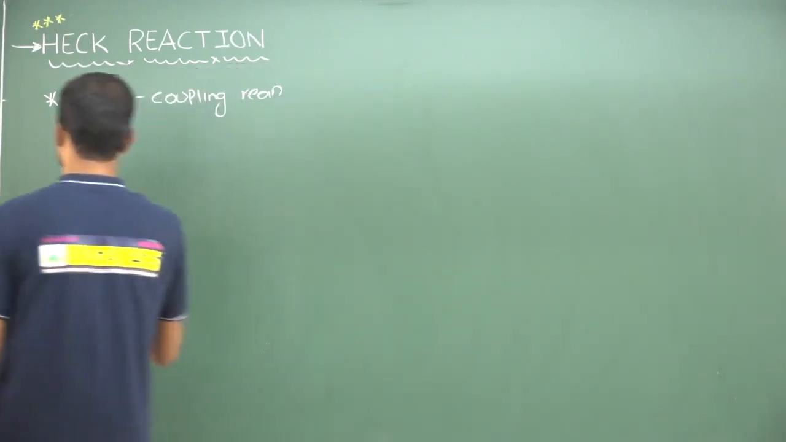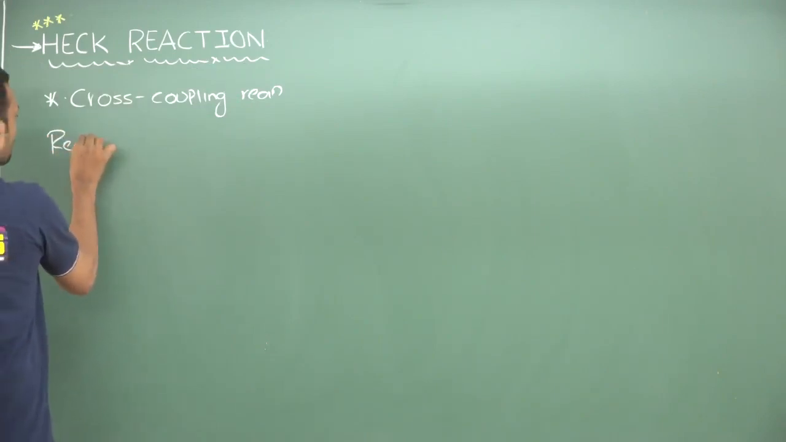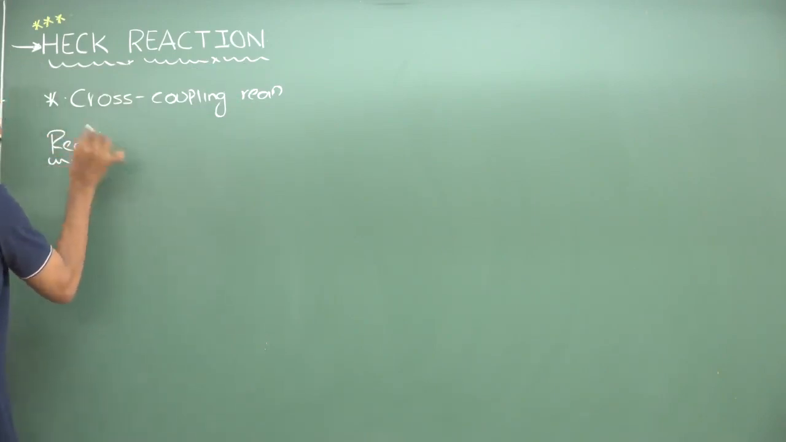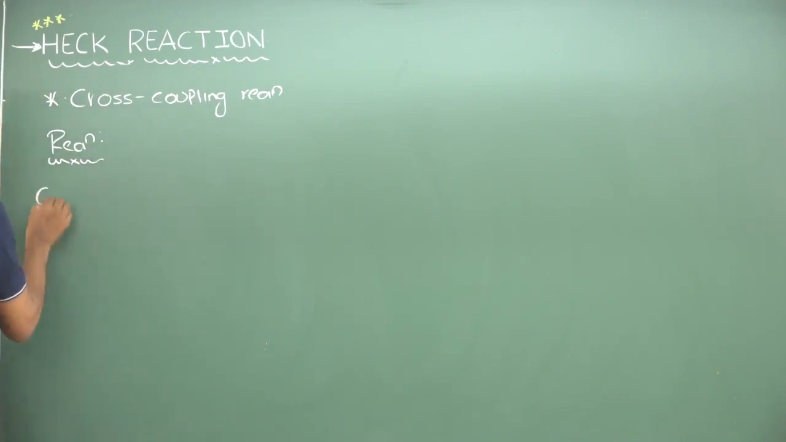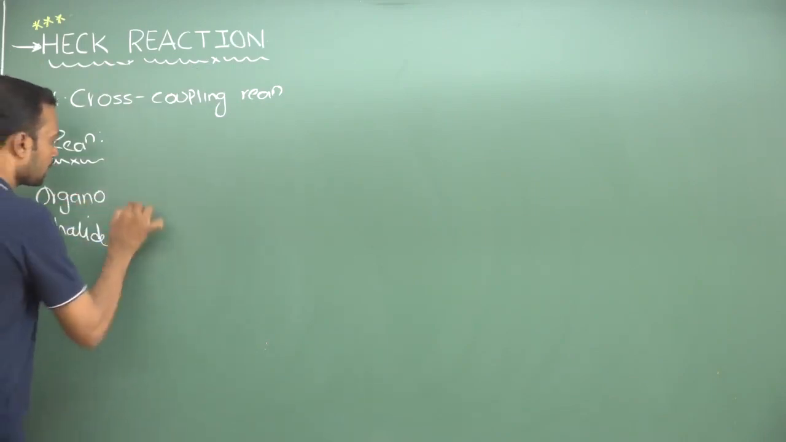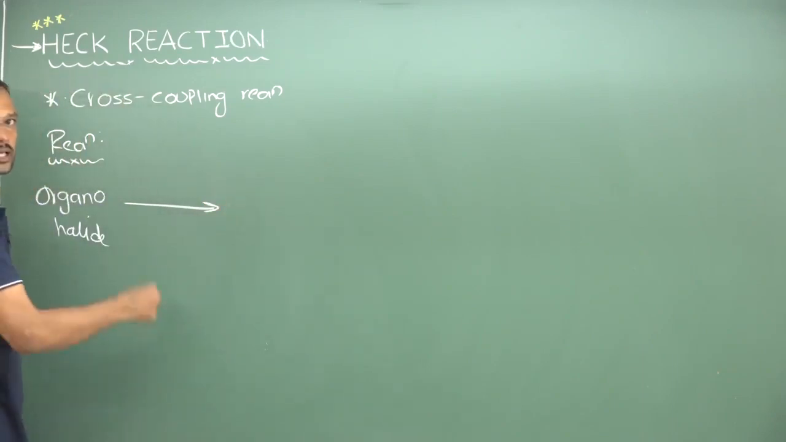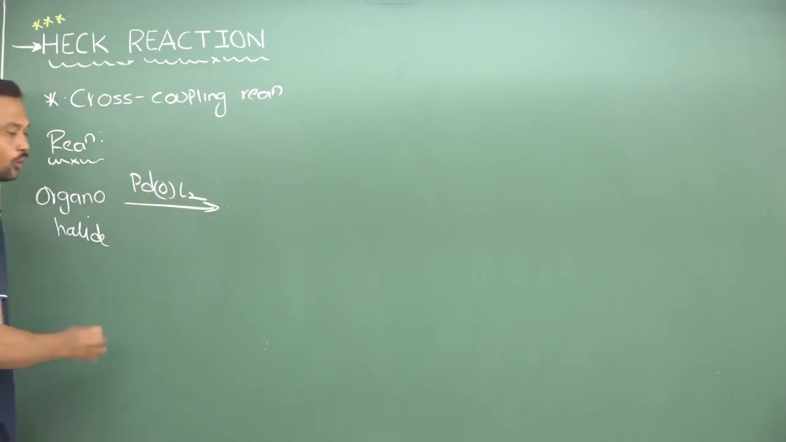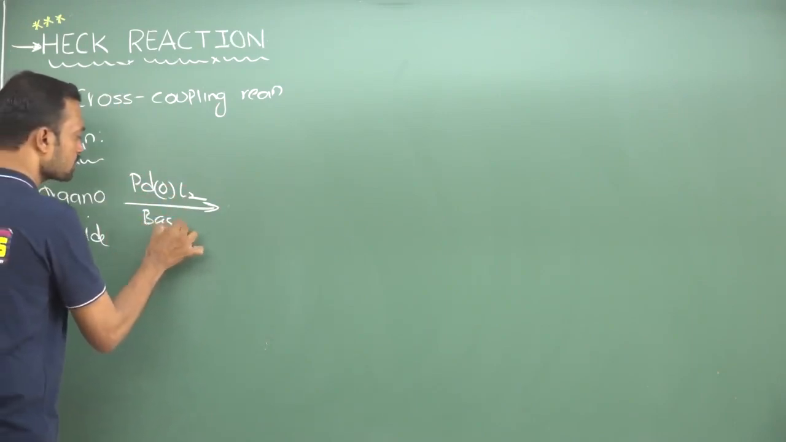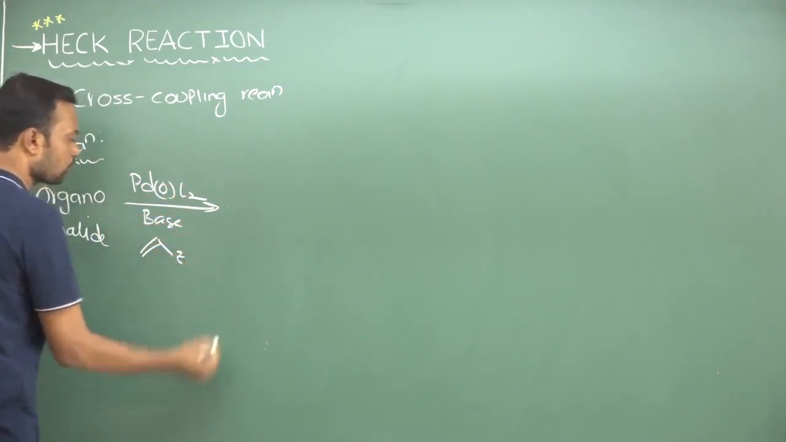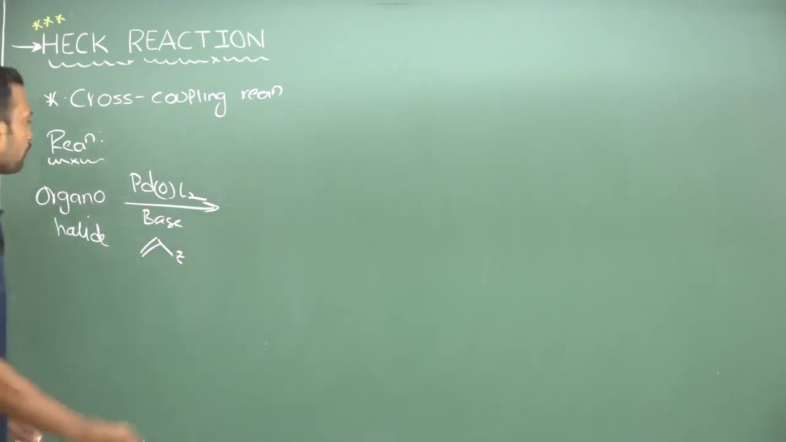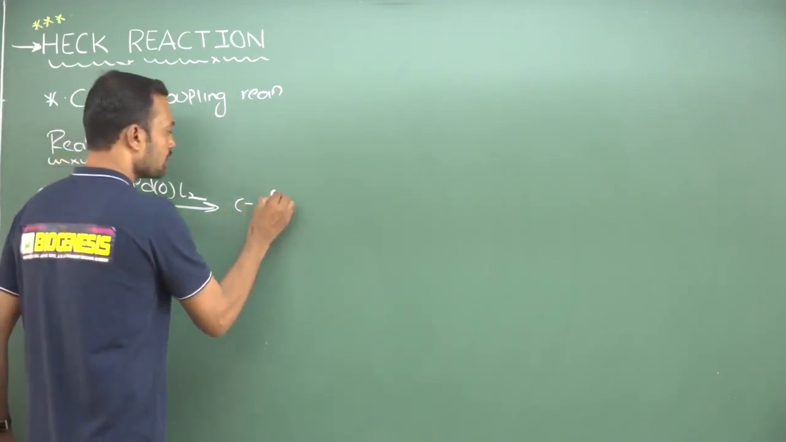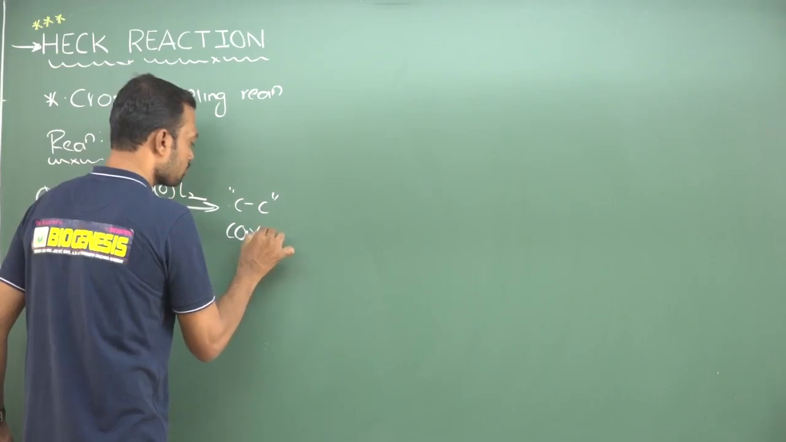So here we are taking an organohalide. See the reaction. Don't forget, it is the most important area. See, I am taking an organohalide. Organohalide is going to react with palladium 0 catalyst. Now it is carried in presence of a base, and here we are taking an activated olefin like this. Finally what happens, here we are going to get CC coupling product.